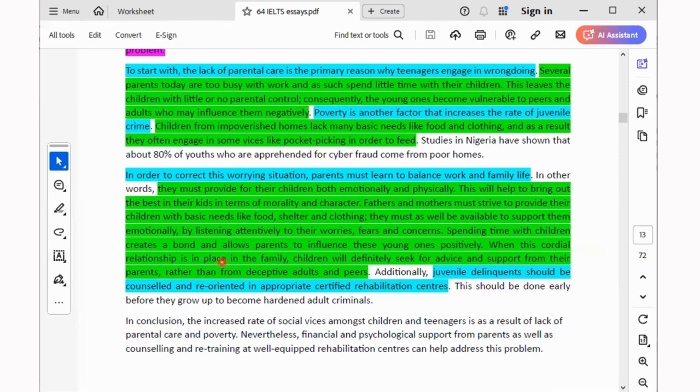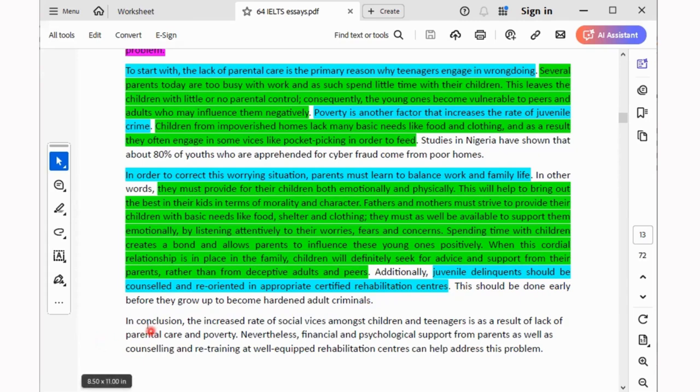When this cordial relationship is in place in the family, children will definitely seek advice and support from their parents rather than from deceptive adults and peers. Additionally, juvenile delinquents should be counseled and reoriented in an appropriate certified rehabilitation center. This is another solution. If a teenager has been found guilty of a particular crime, that teenager should be counseled and reoriented in an appropriate certified rehabilitation center. This should be done early, before they grow up to become hardened adult criminals.